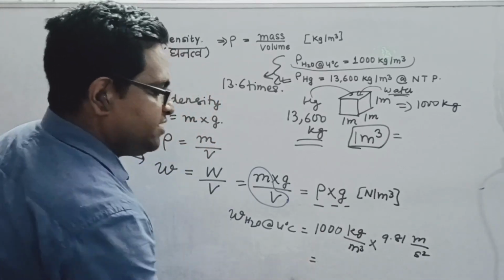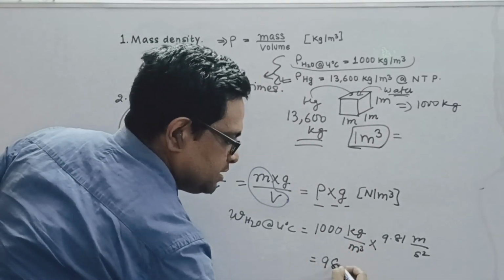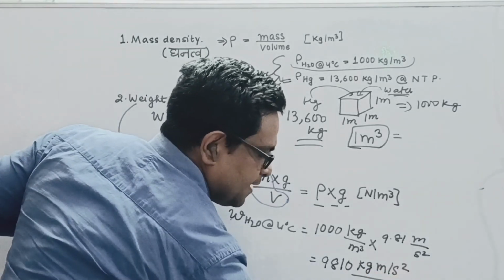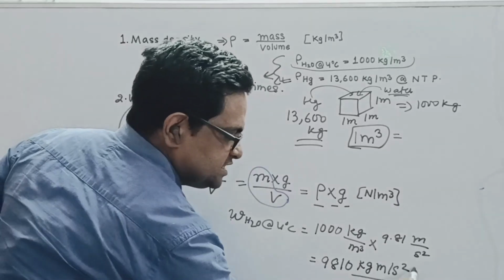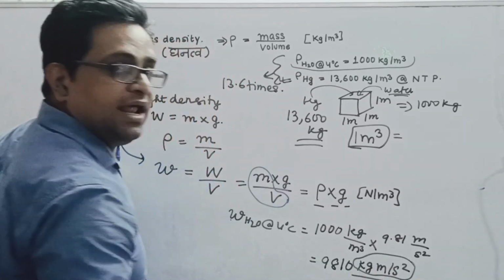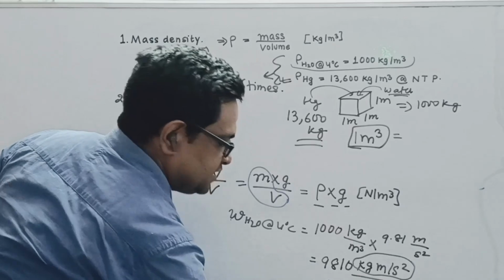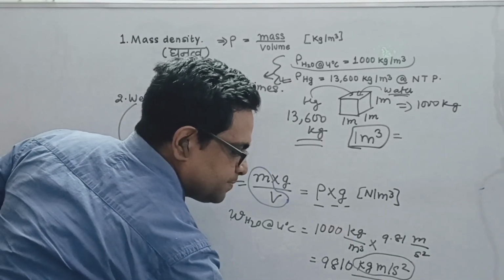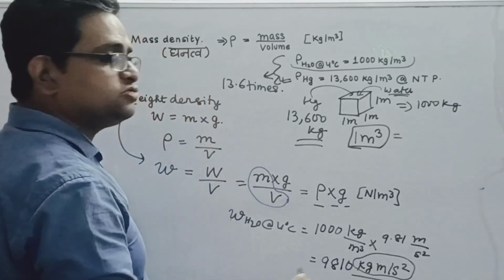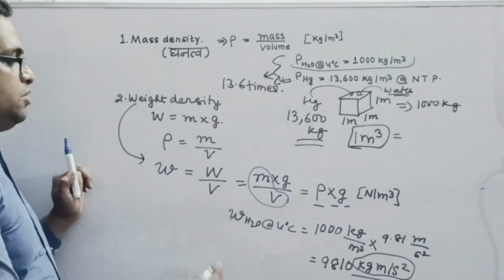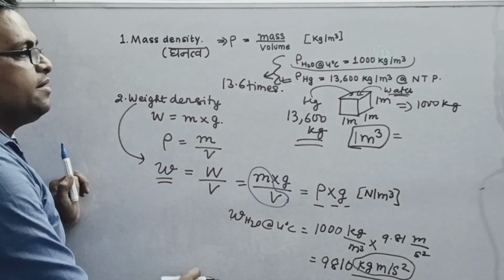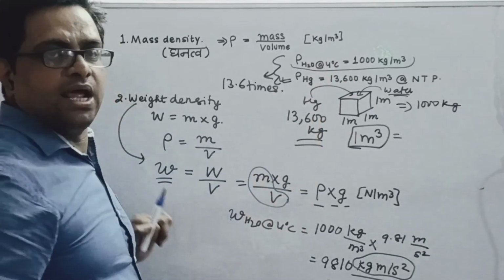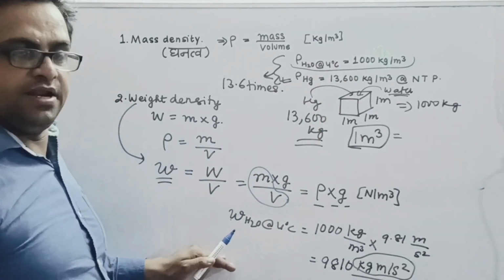So we have 9810 kg meter per second square upon meter cube, and this kg meter per second square is what we call Newton. So we will say that the weight density of water is 9810 Newton per meter cube. Similarly, you can also find the weight density for mercury. Taking the mass density of mercury as 13,600 kg per meter cube, try to calculate the weight density of mercury.